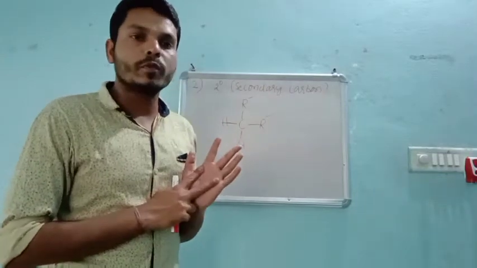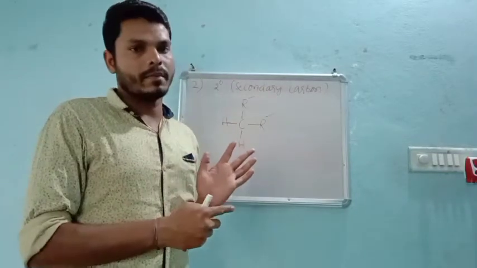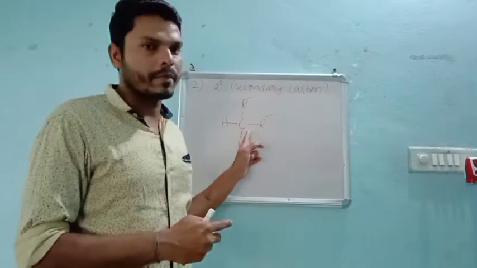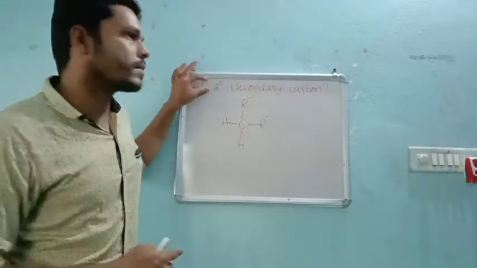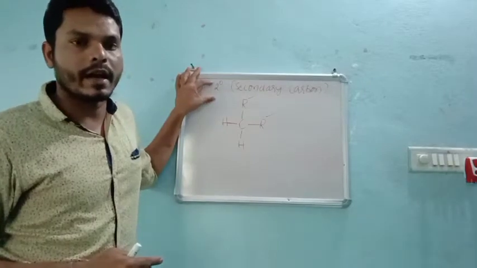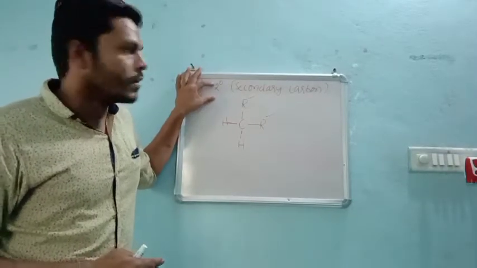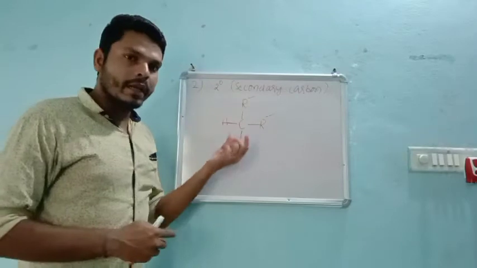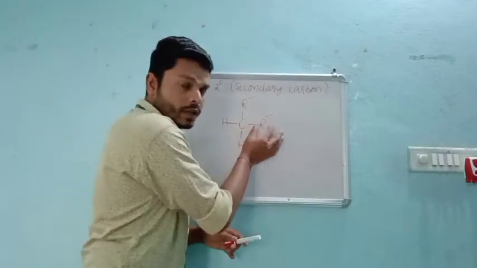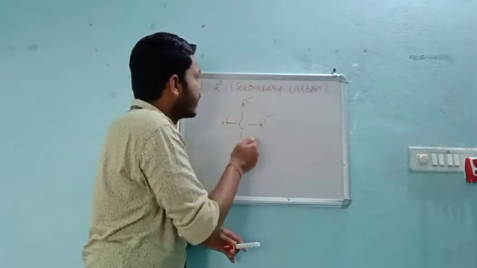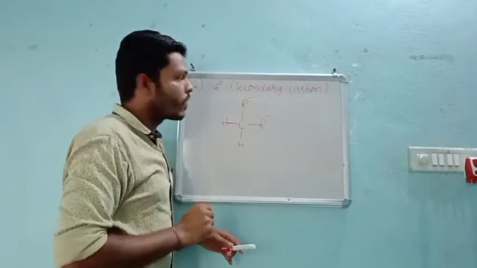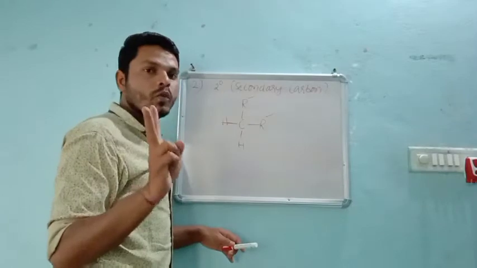If two alkyl groups are present around the single, center carbon atom, then this type of carbon is called a secondary carbon atom. In primary we saw only one R, that means one alkyl group, but in secondary there are two alkyl groups.